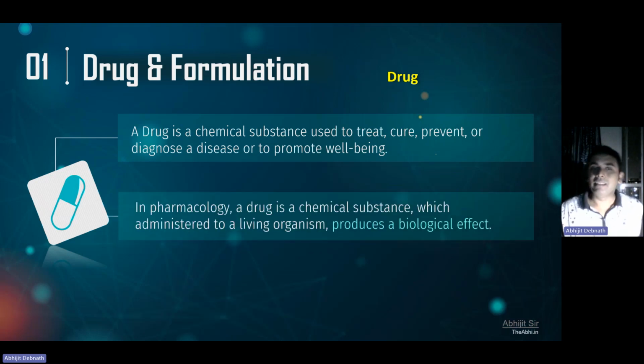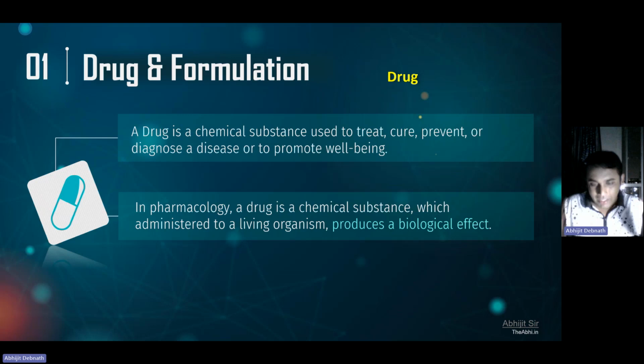But sometimes in the subject called pharmacology, we tell a different definition. In pharmacology, a drug is a chemical substance which, administered to a living organism, produces a biological effect. So if you administer a drug molecule into a bacteria or a virus, and if it is harmful for the bacteria and virus, it is going to kill it. This phenomenon is called a biological effect.